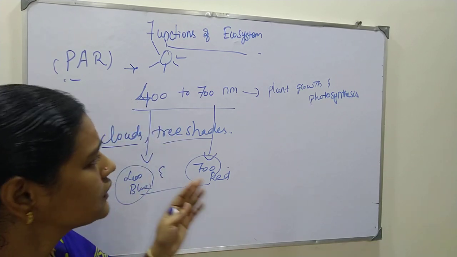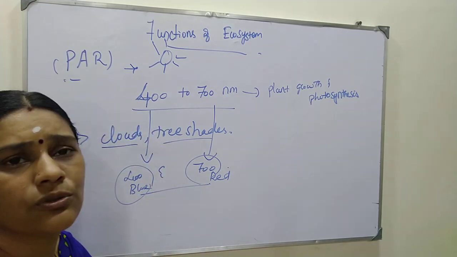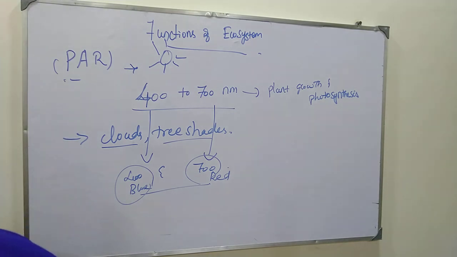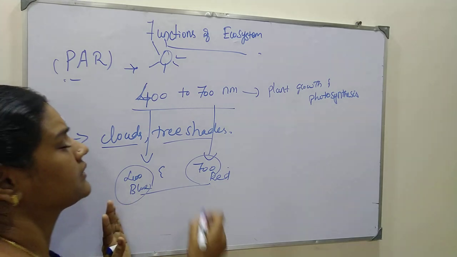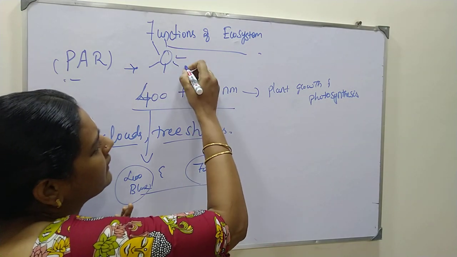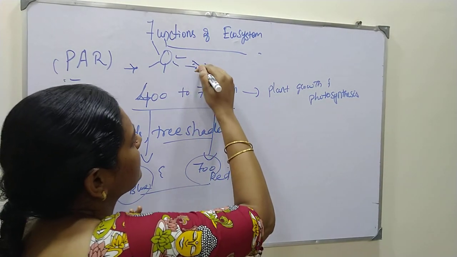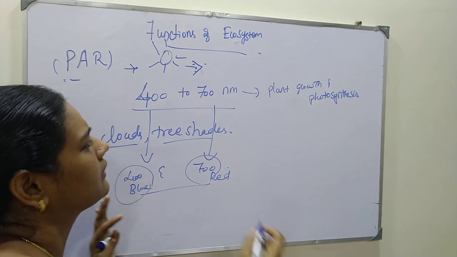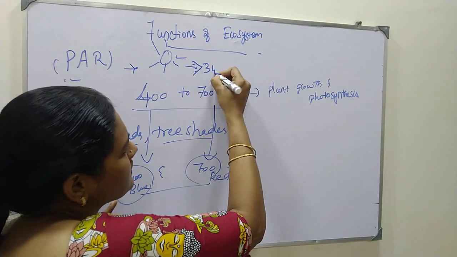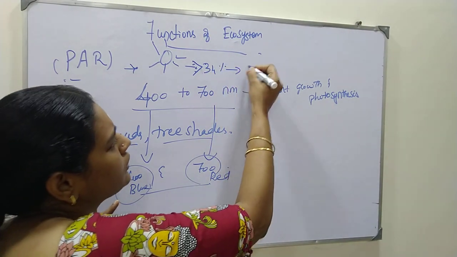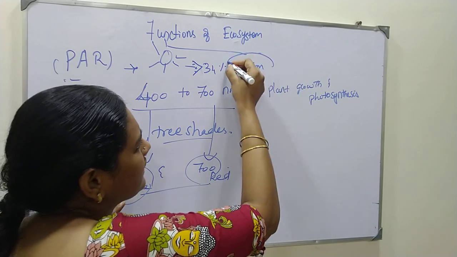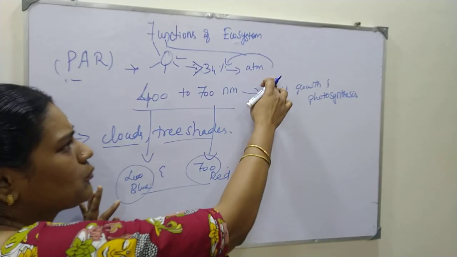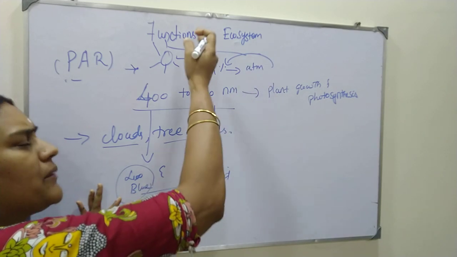This is just the introduction to photosynthetically active radiation. Along with this, you should know that from the sunlight we will get only 34 percent. Out of 100 percent sunlight, 34 percent reaches the atmosphere and is reflected again from the atmosphere.